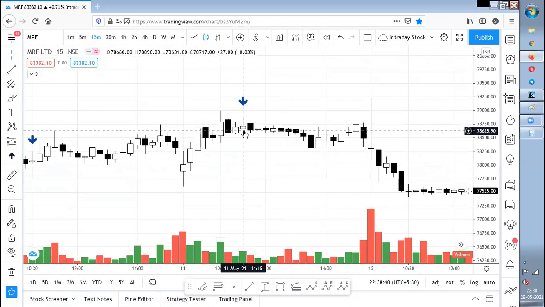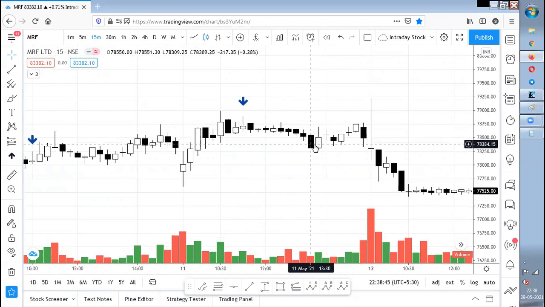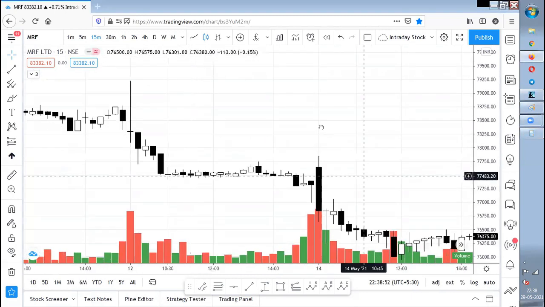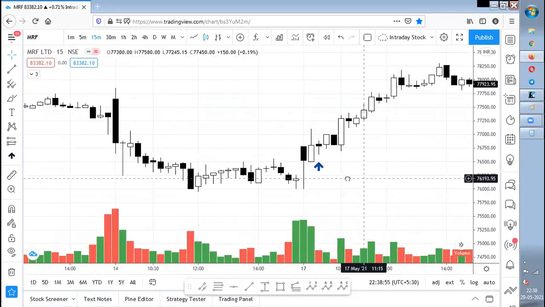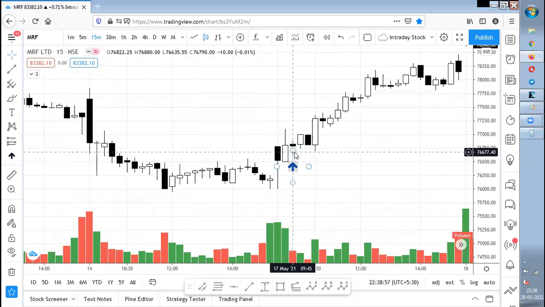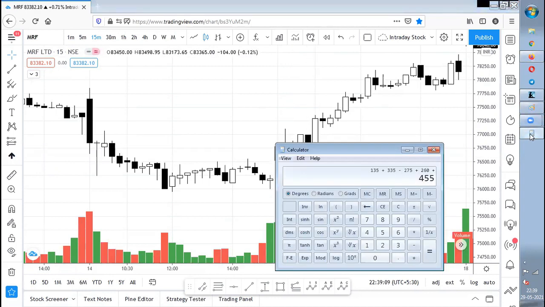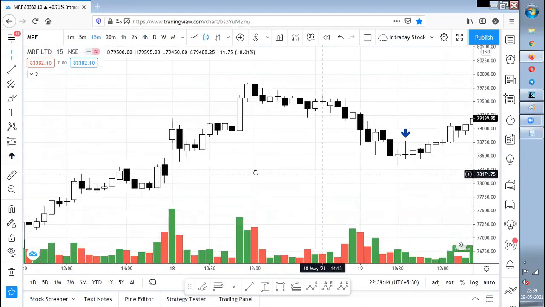Here the risk involved is around 260 points, and yes, we have got 260 points. So plus 260. Clear? Then no trades, and here we have got one trade. The risk involved is around 255 points, and we got the easy 255 points in the previous candles itself. So plus 255. And then any other trades?